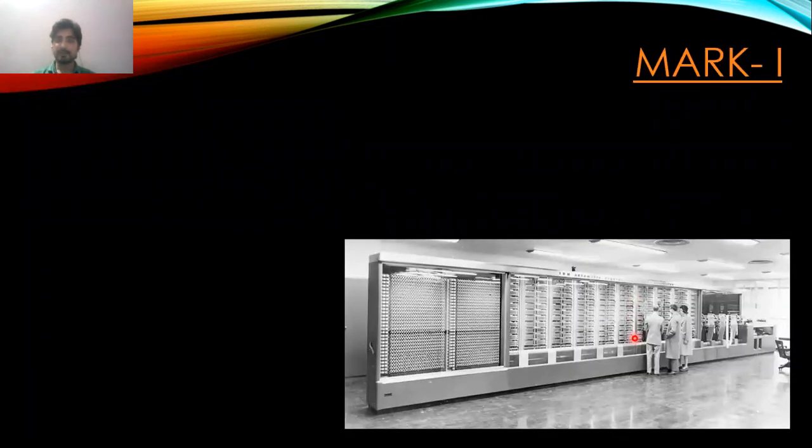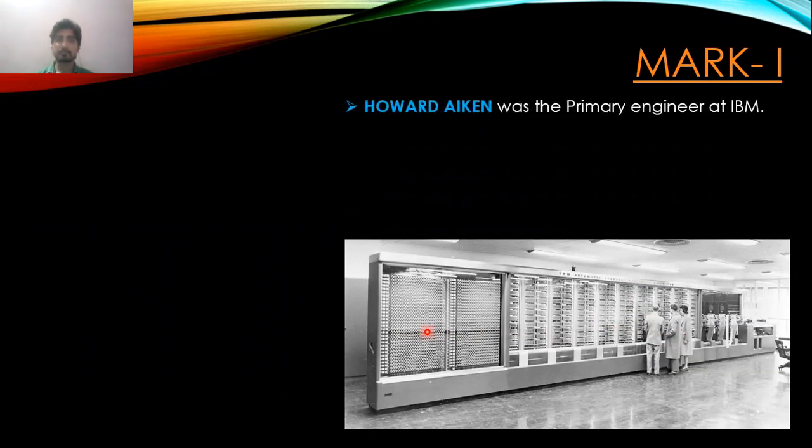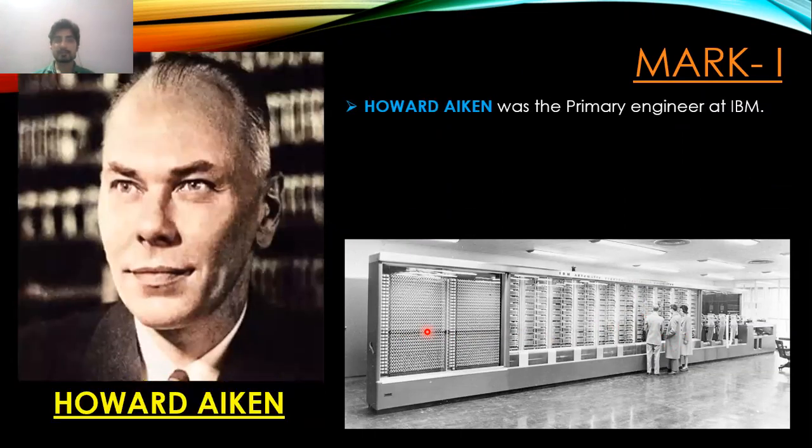Next is Mark 1. Now in the picture you can see the computer Mark 1 on which three people are working. So this was the size of some of the early computers. As development was done, the computers started becoming smaller. Howard Aiken was the primary engineer at IBM, and this is the picture of Howard Aiken. He was an engineer in the company IBM, International Business Machines. It is a company which makes computers, and Howard Aiken was an engineer there who created the Mark One.